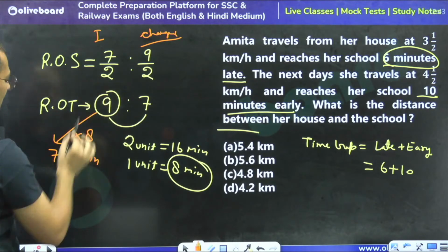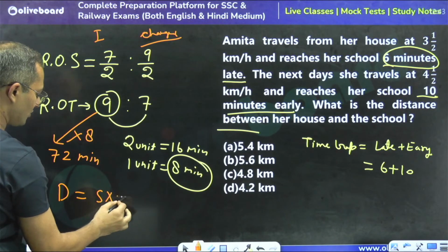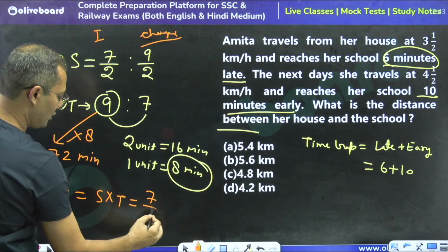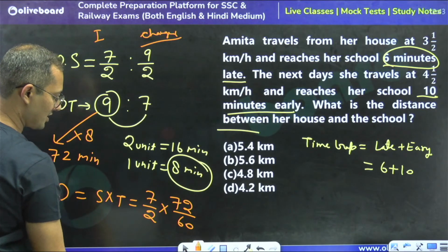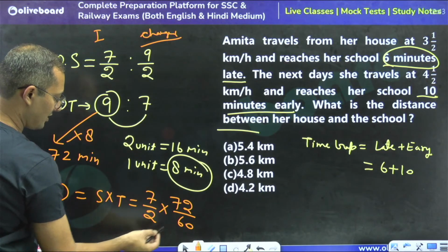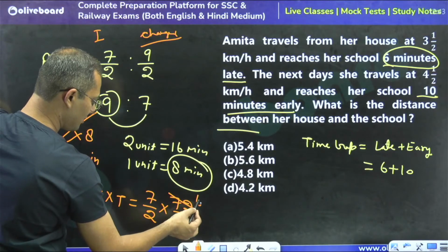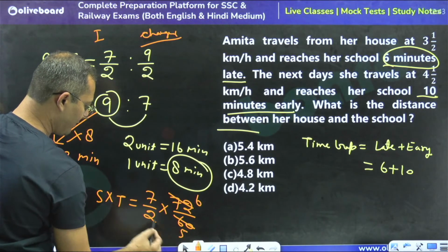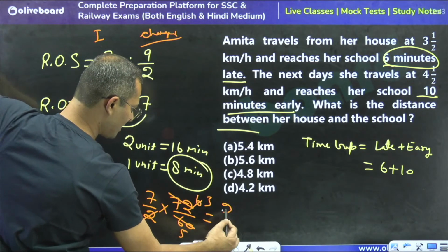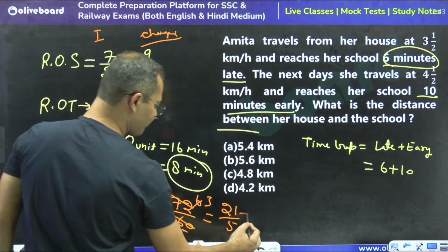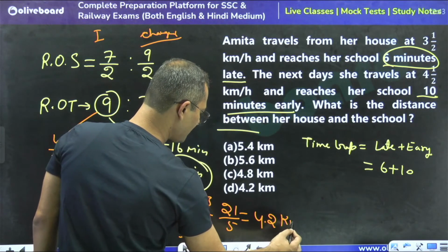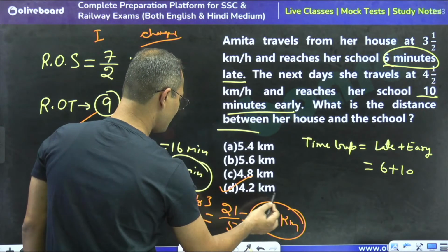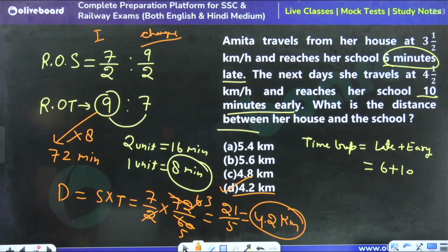The distance is speed into time. The speed is 7/2 in km/h, so make the time in hours by dividing by 60. By 12 this is cancelled, 6 times this is 5 times, by 2 this is 3 times. So we get 21/5, which is 4.2 kilometers. 4.2 kilometers is the right answer. D is the right answer. Very good question.